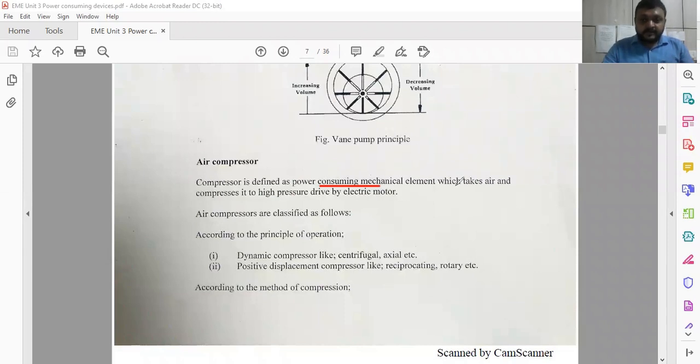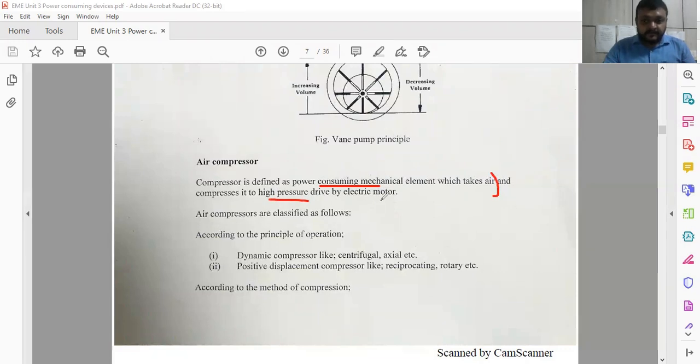How actually does an air compressor work? It takes the air and compresses it to high pressure by means of the electrical motor. So electrical energy needs to be supplied and converted into mechanical energy. So it is a mechanical component, and as it consumes power, it is called a power consuming device. Now air compressors are of various types.